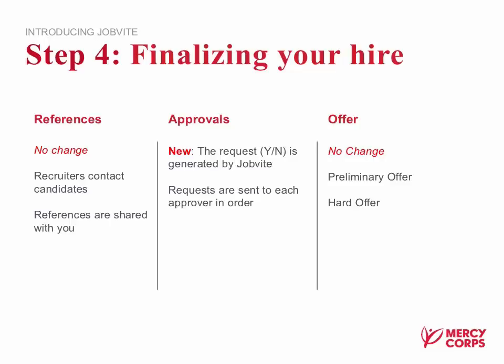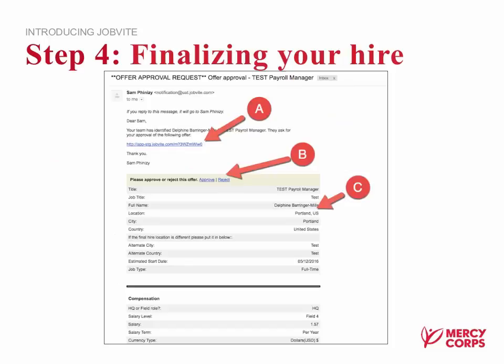The recruiter makes a preliminary soft offer, and then once it's accepted, they pass the candidate off to HR for the hard offer. This is what the offer approval email looks like if you are a job offer approver. It's pretty straightforward. It has all the information that used to be in the old emails. Now it's just generated by the system.